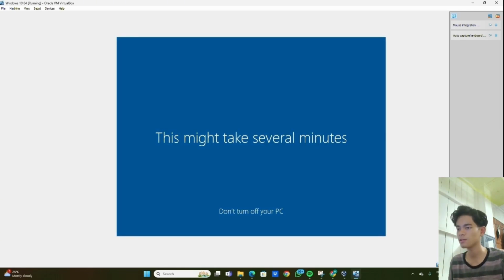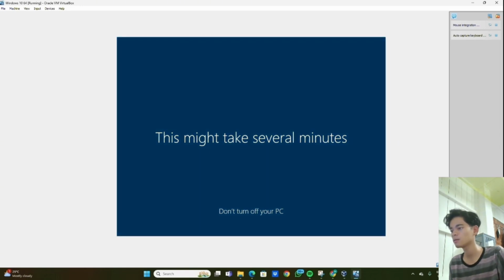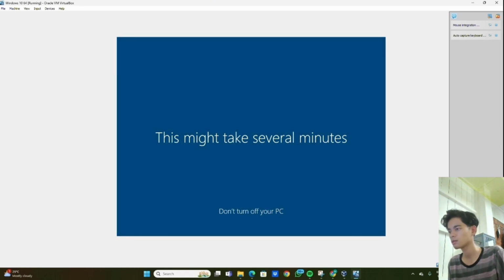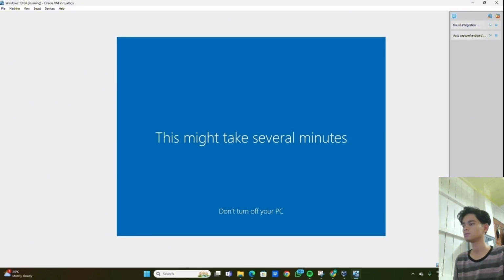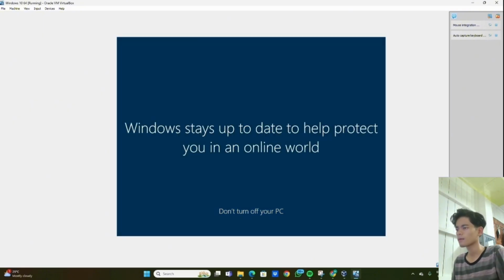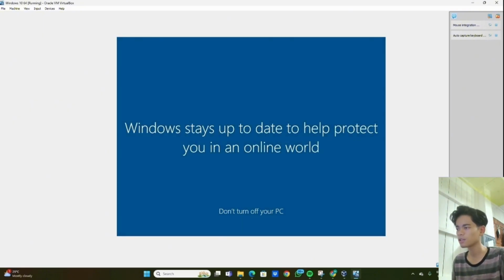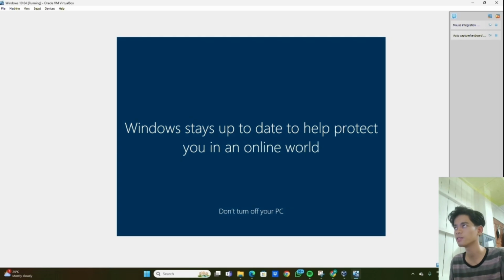So I might skip here for a little bit. Windows stays up to date to help protect you online. Please don't turn off your PC.